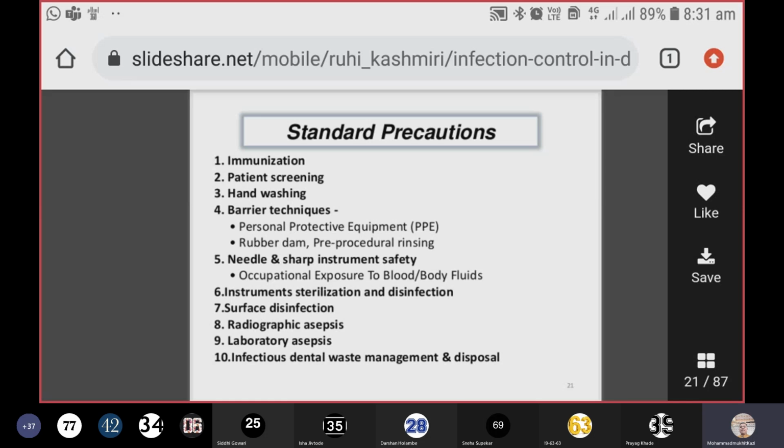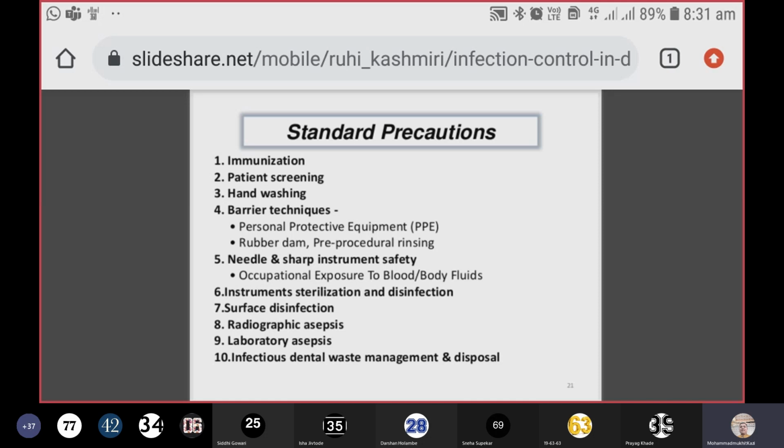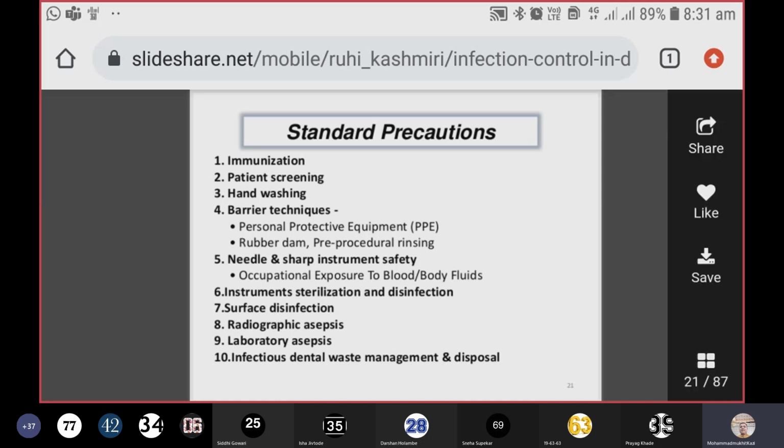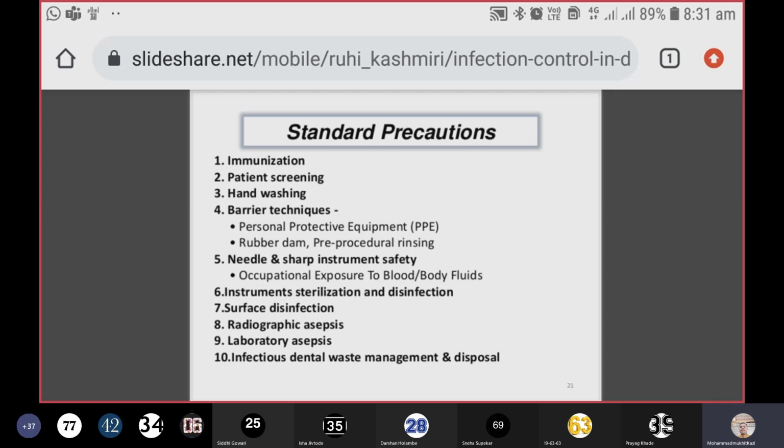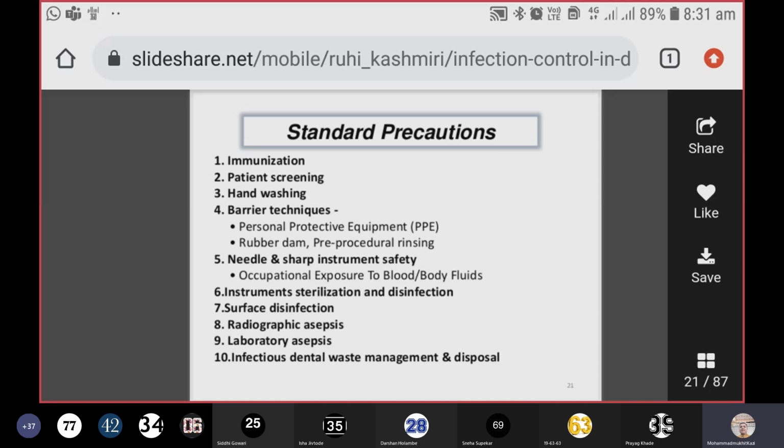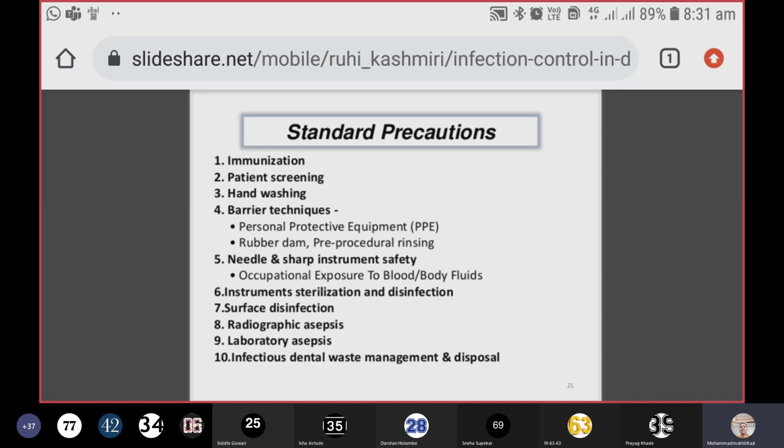Then patient screening. Why is it essential to screen the patient? Because as I said, you will not be able to judge whether a person is positive for certain pathogens such as hepatitis B or HIV. So you must screen the patient and find out the status of positivity. And if sometimes the patient does not agree to screen himself or herself, then assume that the person might be positive.